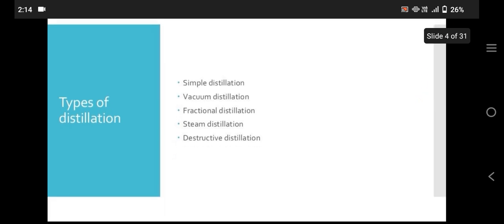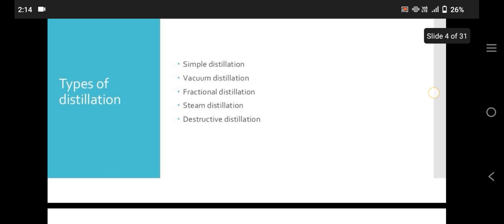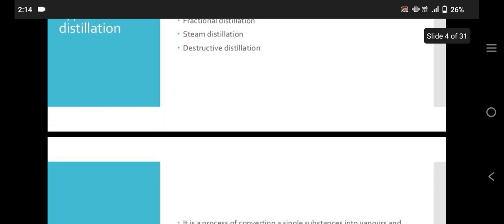Types of distillation: simple distillation, vacuum distillation, fractional distillation, steam distillation, and destructive distillation.